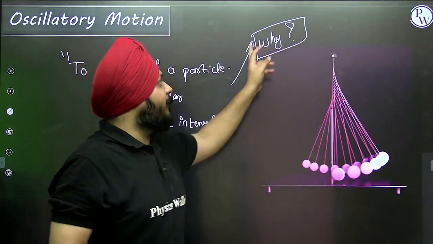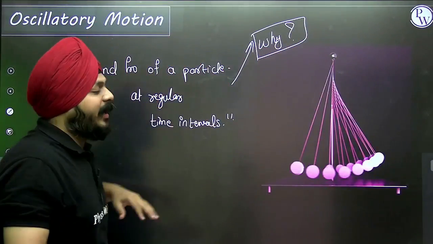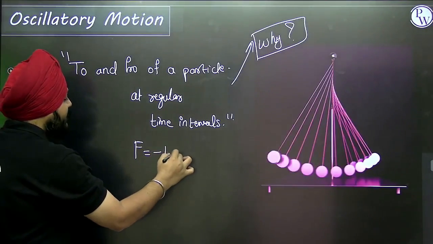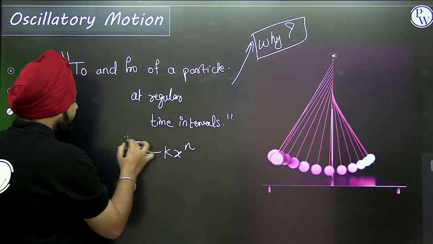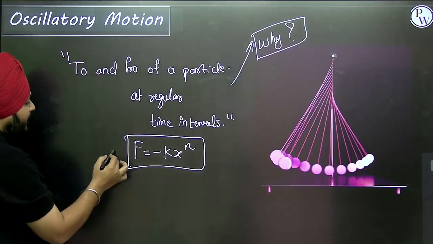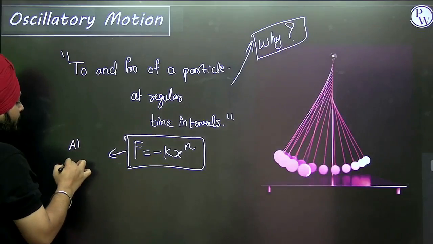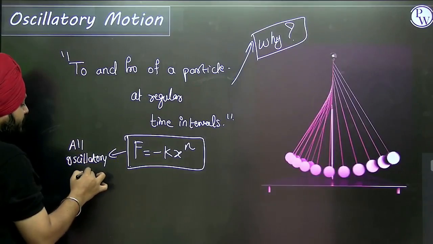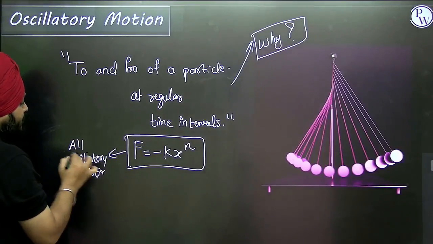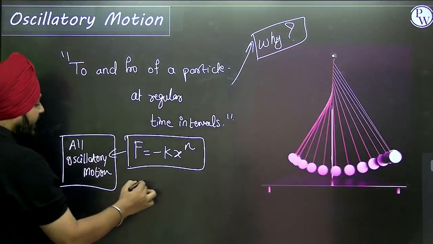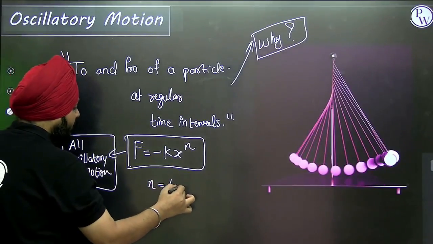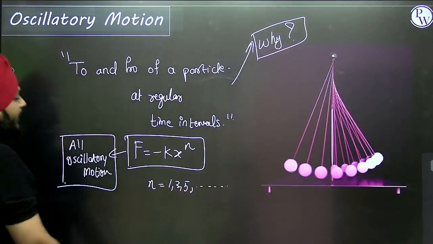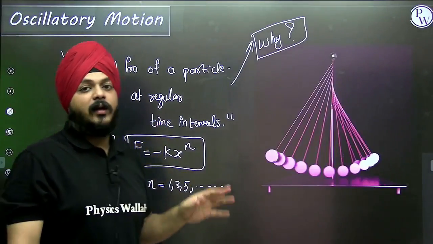We are going to see this in SHM, but generally all the oscillatory motions are represented by this equation: F is equal to minus kx to the power n, where n varies over 1, 3, 5, and so on.